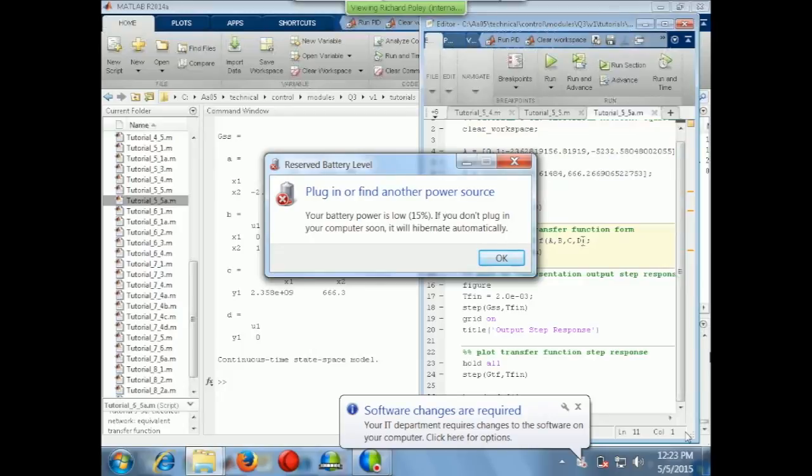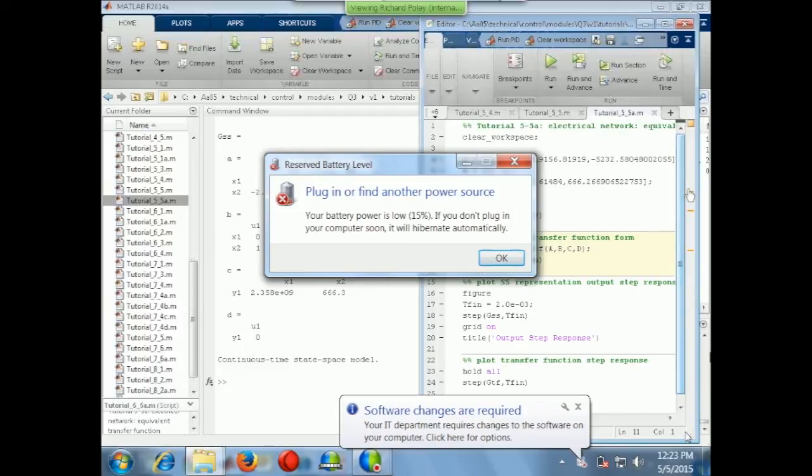This is a second order system, and the numbers look pretty big, meaning the poles are probably a long way to the left, so that when we plot the response to this, it is probably going to be very, very quick. I think this is the buck converter at this point. Yes, the electrical network. We're good.